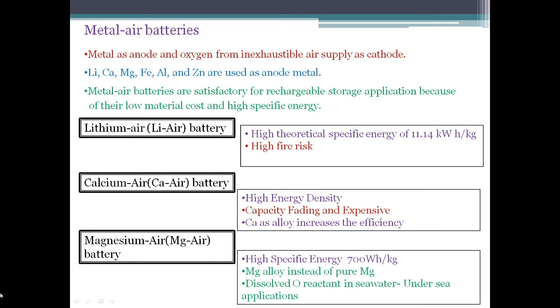Next one we have is magnesium air battery. Now this magnesium air battery again has high specific energy of around 700 watt hour per kg. Again here, in order to improve the efficiency, we use magnesium alloy instead of pure magnesium. It requires dissolved oxygen reactants that are present in the sea water. So most of the time we use this for undersea applications. This becomes more suitable for undersea applications.